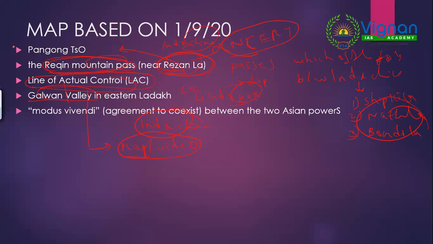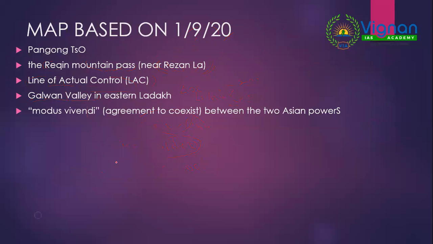Now, apart from map pointing questions, you should always think about the new terms given in the newspaper, which you never read in your basic books. Why? Because UPSC blatantly gives some type of questions on terminologies in the news.